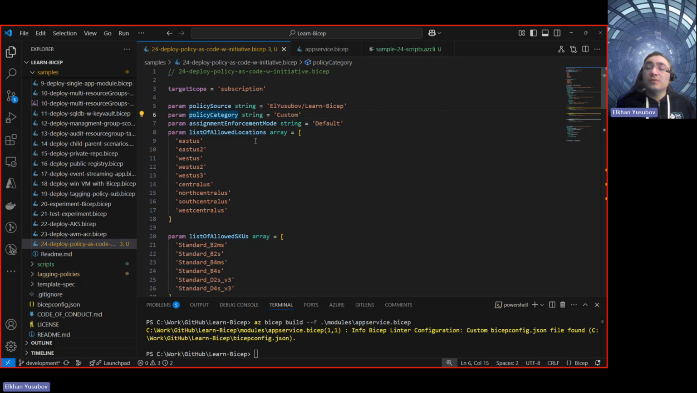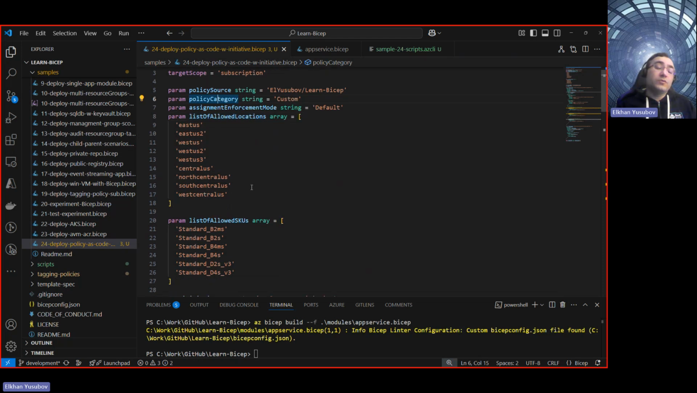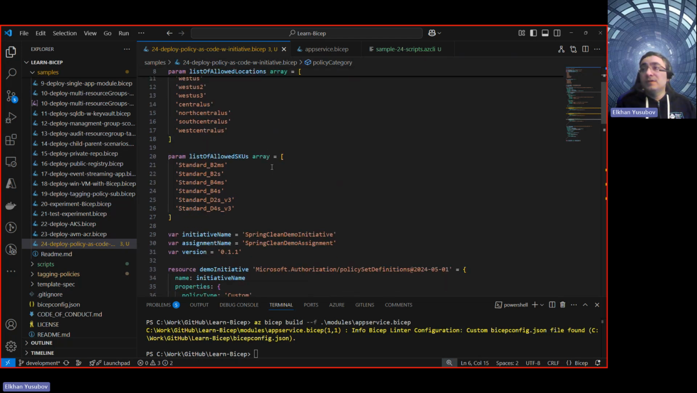Then we have a list of allowed locations. These are the Azure regions where I want my resources to be provisioned only. If anyone tries to provision, for example, an Azure cloud resource in a different region, let's say in Northern Europe, it should fail. Then I define a list of all allowed virtual machine SKUs that I want users of that Azure subscription to be able to provision. I don't want to allow anything different than these specific ones because my corporate policy dictates that.